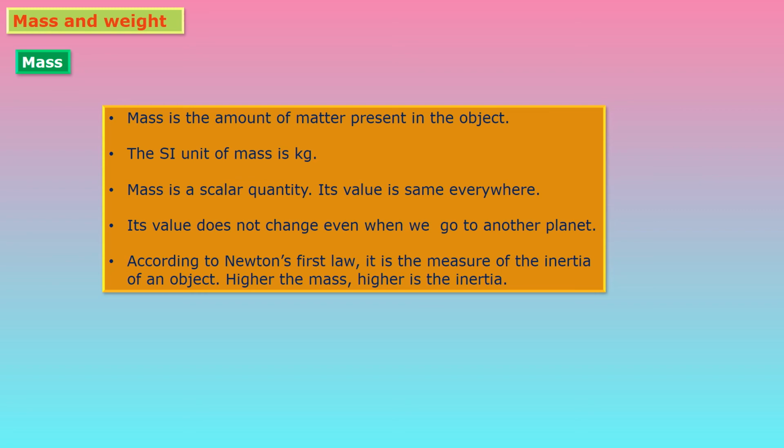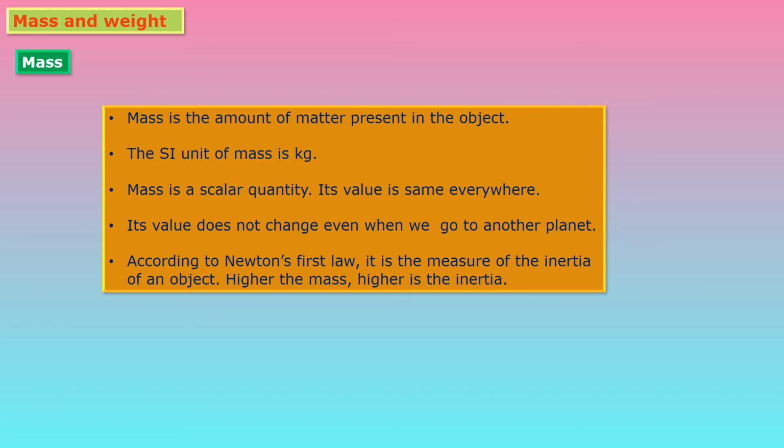According to Newton's first law, it is the measure of inertia of an object. Higher the mass, higher is the inertia. So what is meant by inertia? That we studied last year only. For that we have seen that card and coin experiment, children.